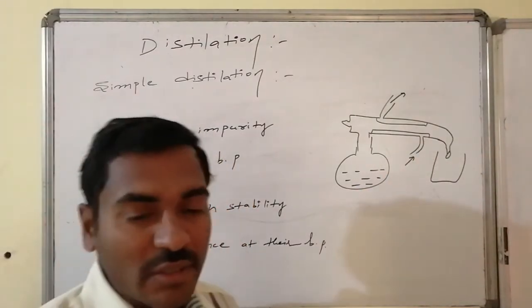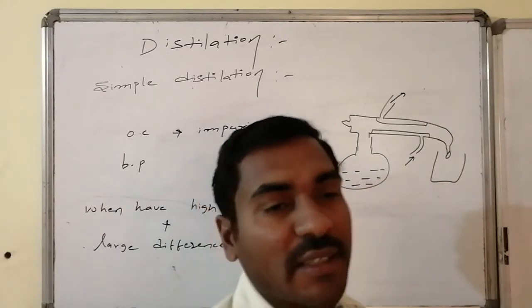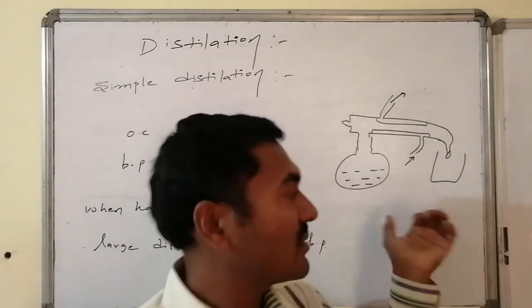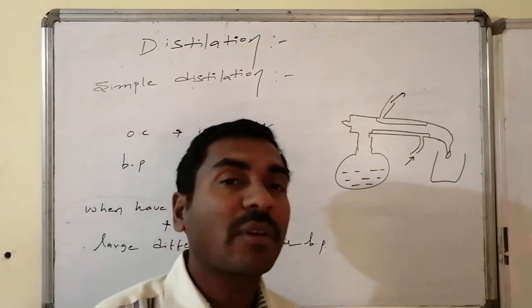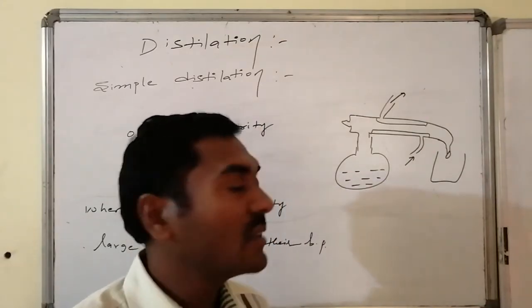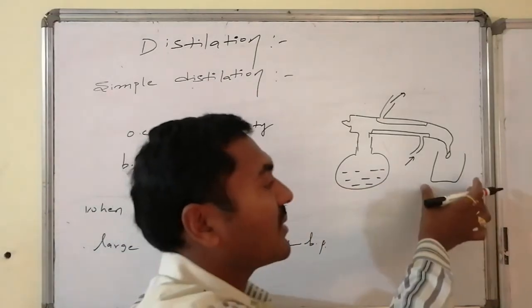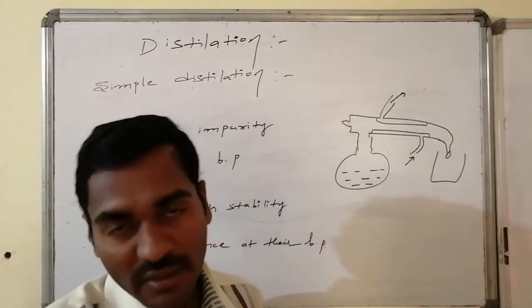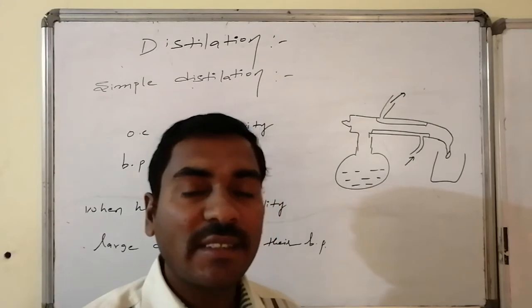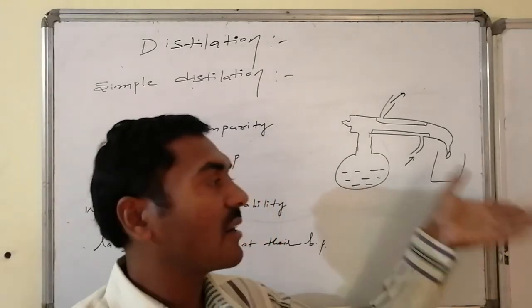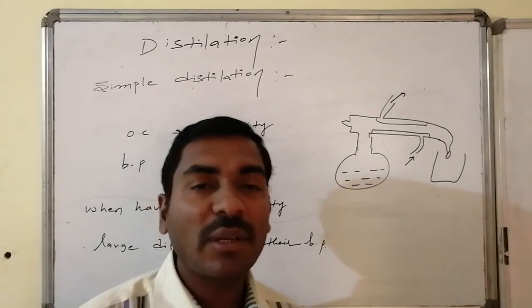Whereas to start the vaporization of the second compound, it requires a very high temperature. Under the normal temperature of the given conditions, the second component never enters the vapor state. Thus the first compound, whichever has the lower boiling point, is collected over here. The higher boiling point compound remains in the round bottom flask as it is, and both compounds are stable in vapor state also. Thus on recollecting, the stability remains as it is.